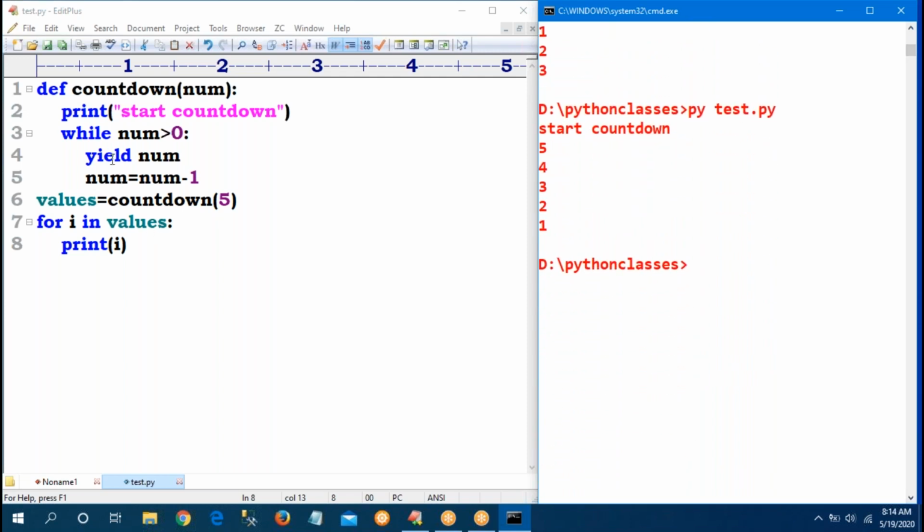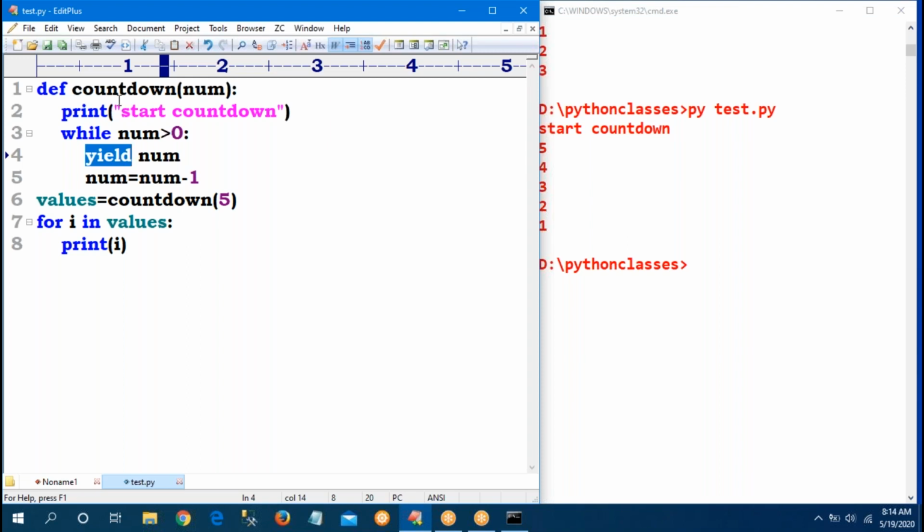So here the main thing is yield is the keyword. First of all, I am calling the function countdown. 5 will pass to the number. 5 greater than 0 satisfied. Yield of number means yield of 5. Next, 5 minus 1, 4. Condition satisfied. Yield of 4. Yield of 3. So a sequence of values will be generated and stored into your values.